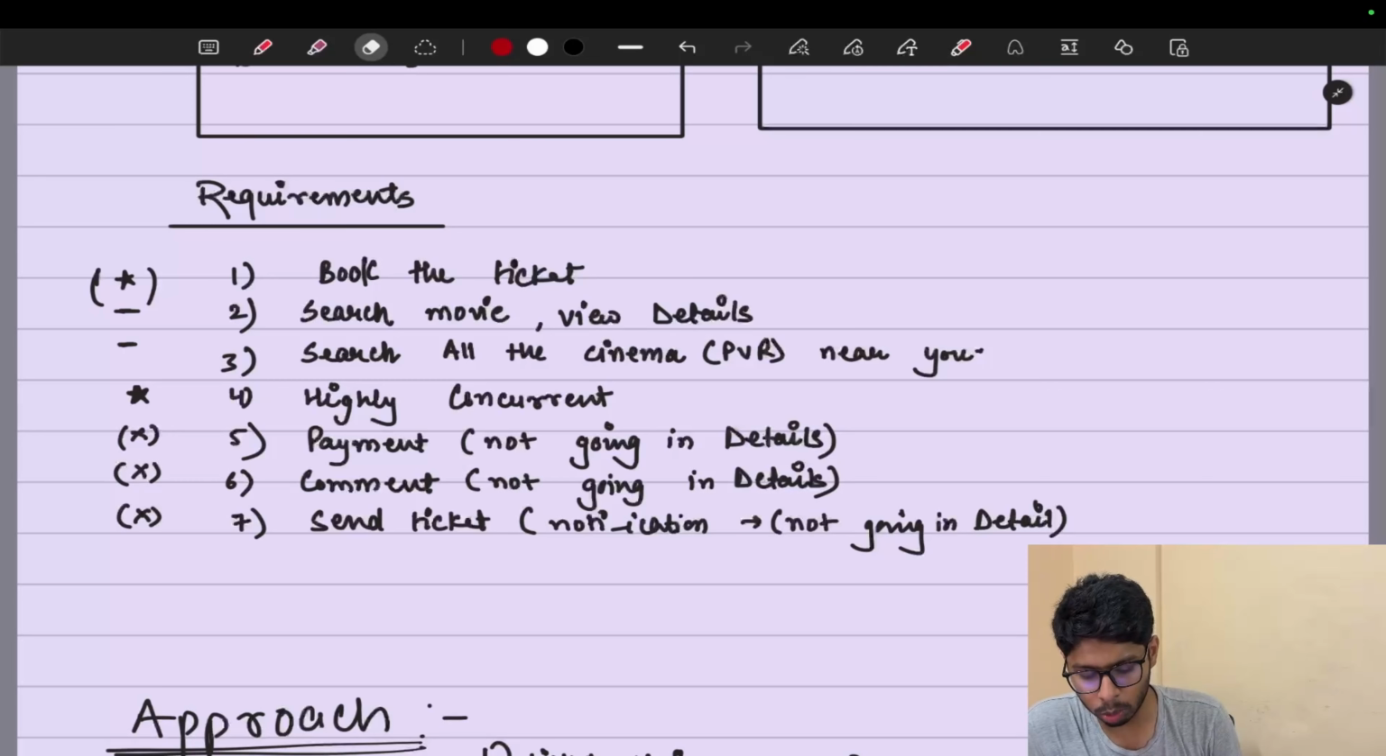Now, the fourth point is concurrency. Concurrency means the ability to perform multiple actions simultaneously, which means that our system is highly concurrent. So let's see whether our system is highly concurrent or not.